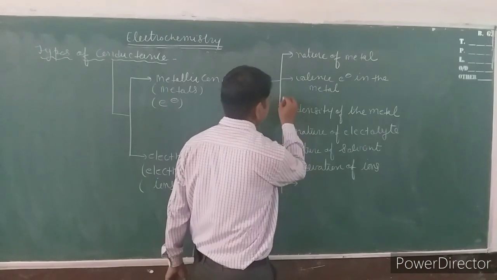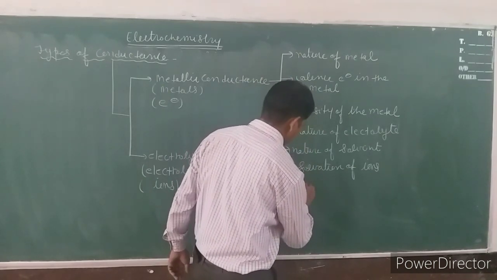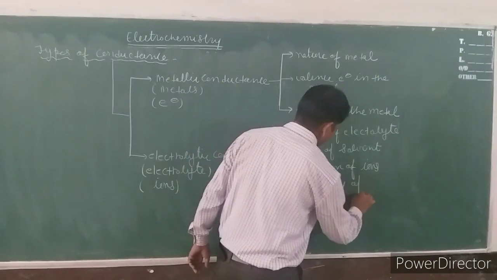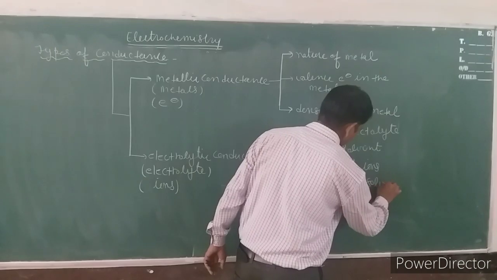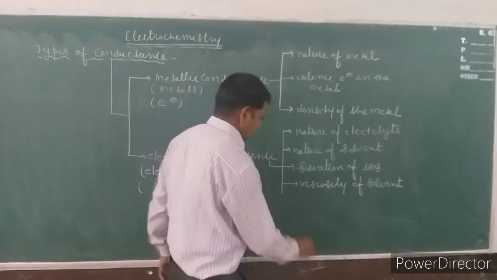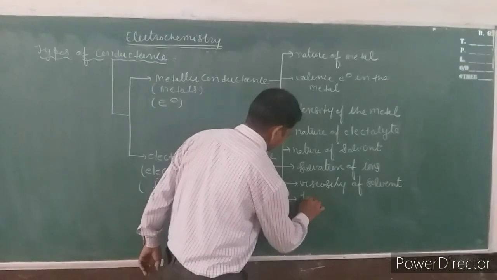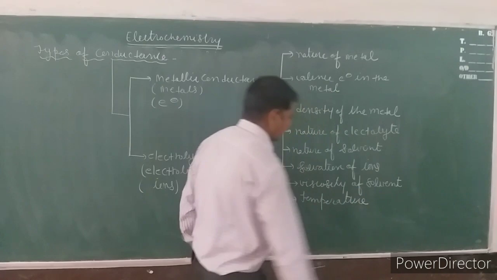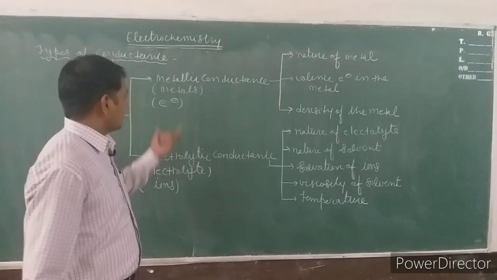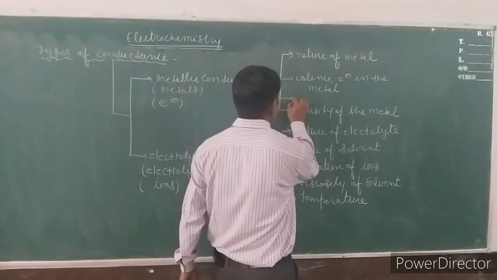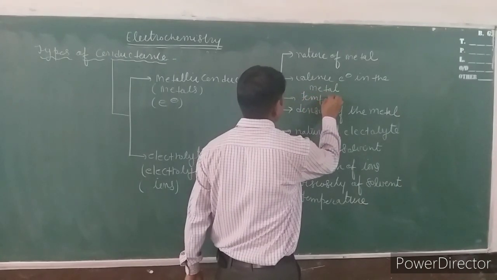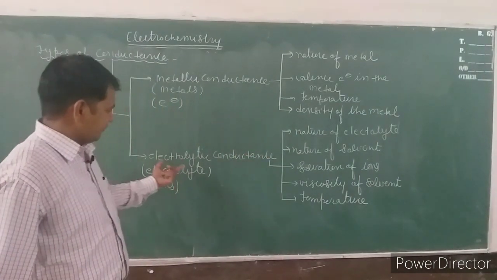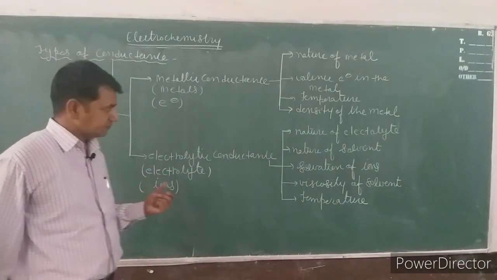Fourth, viscosity. And fifth, temperature. Like electrolytic conductance, metallic conductance also depends on temperature. So these are the factors which affect electrolytic conductance.